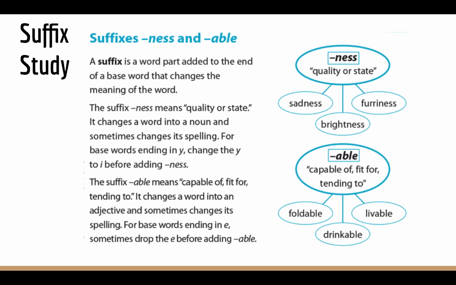Our suffix study this week, we're going to be looking at the suffixes ness and able. So we already know that suffixes are added to the end of a base word, and it changes the meaning of the word, and sometimes it changes the part of speech of the word as well. So the suffix ness means quality or state. The suffix able means capable of or able to.